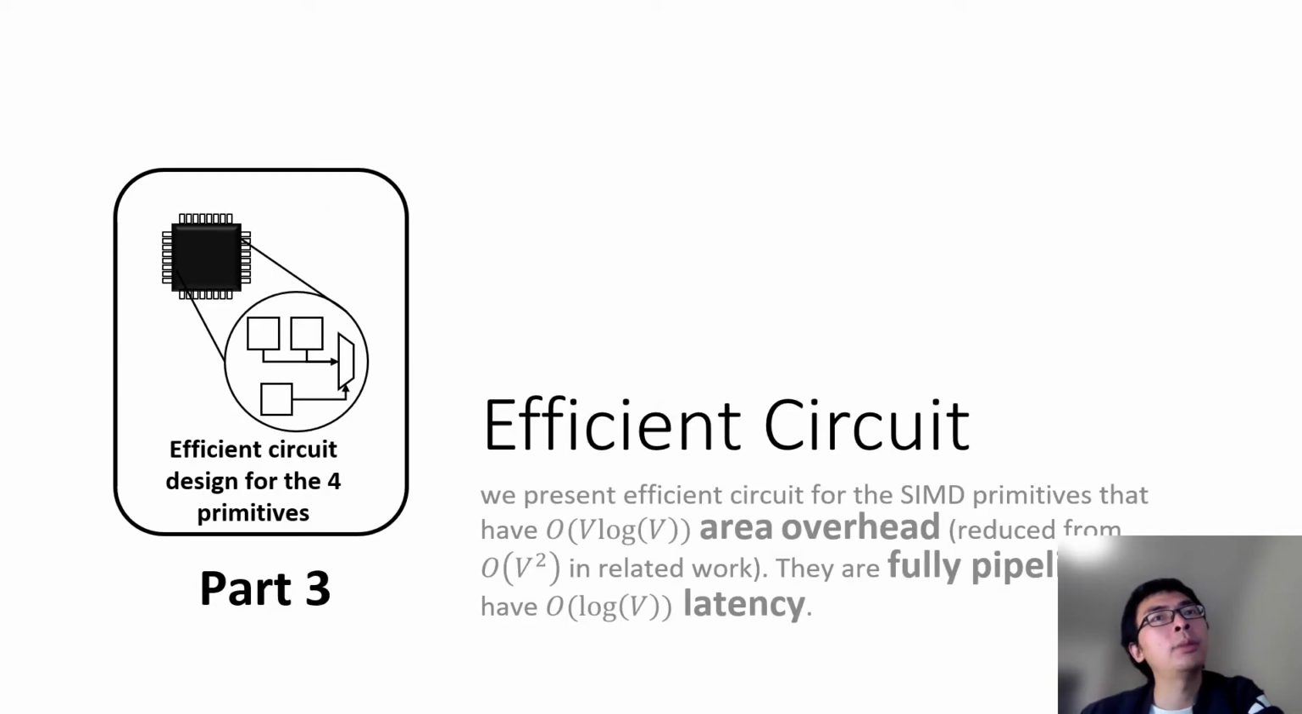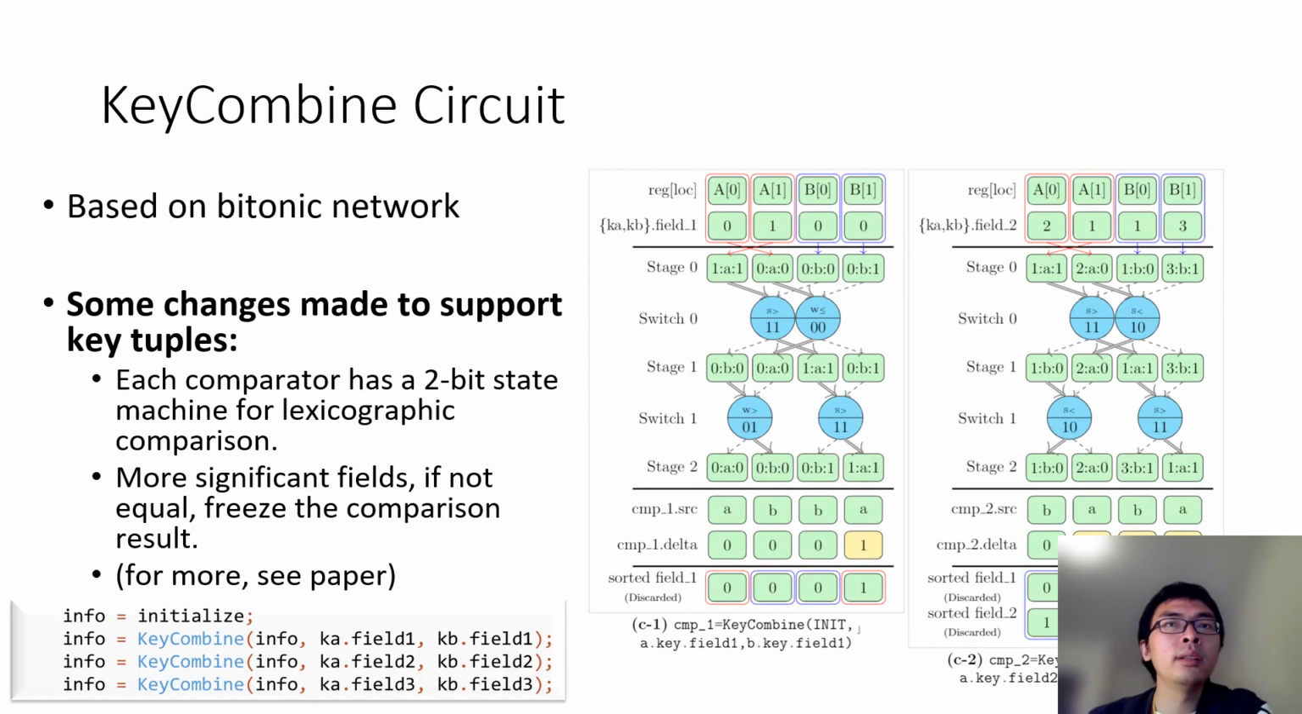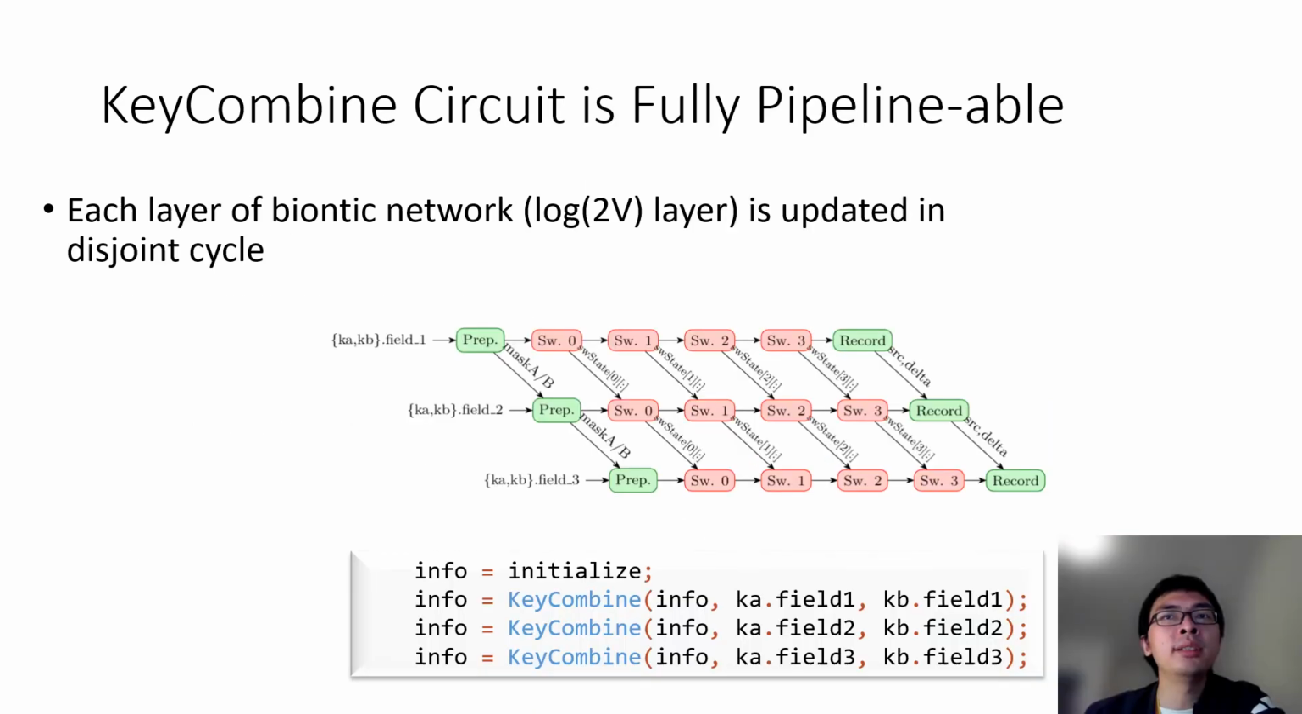Now, let's talk about the circuit design. The circuit design for the KeyCombine primitive is based on Bitonic sorting network. Some changes have been made to support the key tuples. Each comparator has a 2-bit state machine for lexicographical order comparison. More significant field, if not equal, will freeze the state of comparison result. For more detail, please see the paper. This circuit is fully pipelinable when KeyCombine is used to handle a sequence of fields.